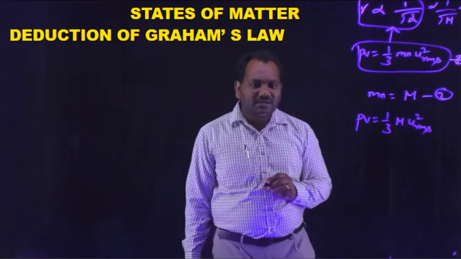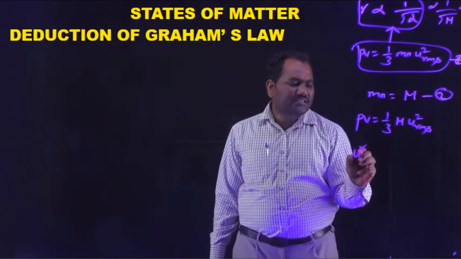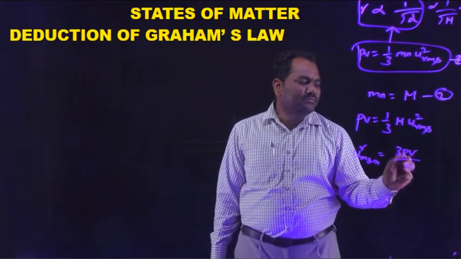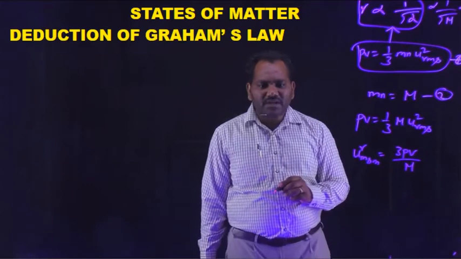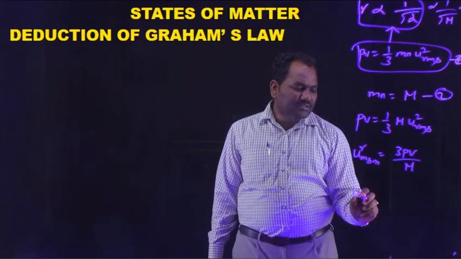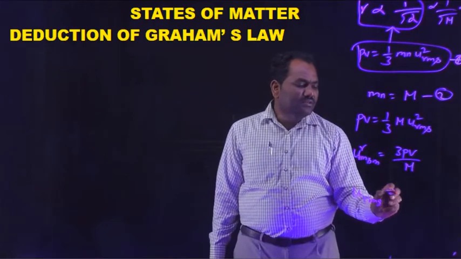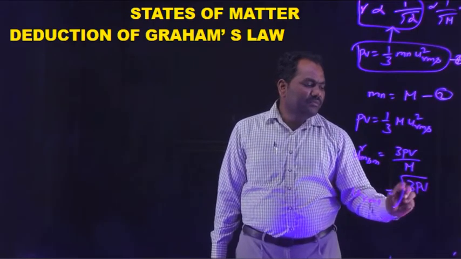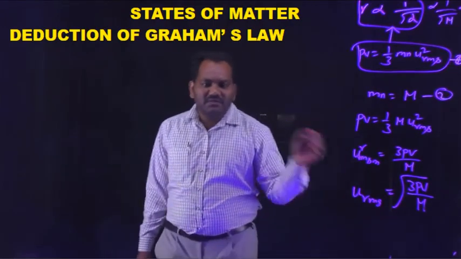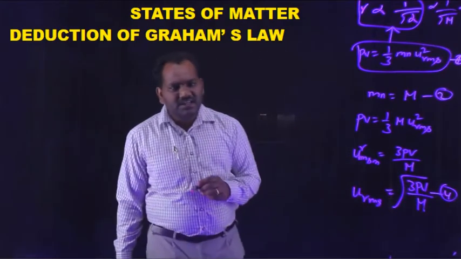Now this equation is rearranged like this: U square RMS is equal to 3 PV by M. If you cancel the square on this side, URMS is equal to root of 3 PV by M. This equation is considered as the fourth equation.